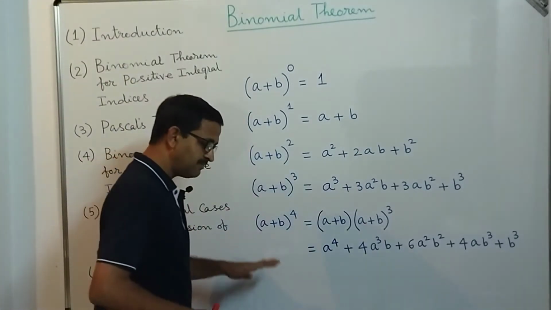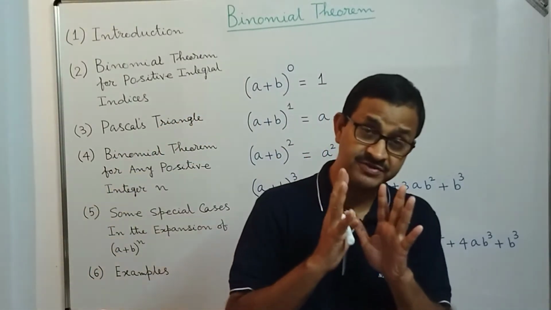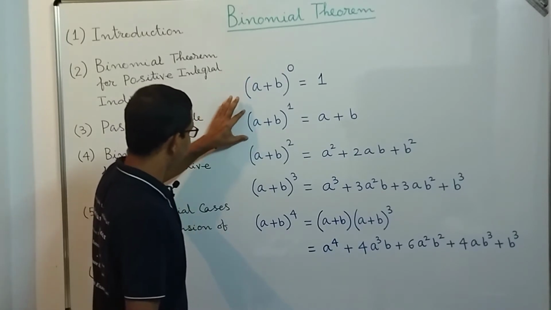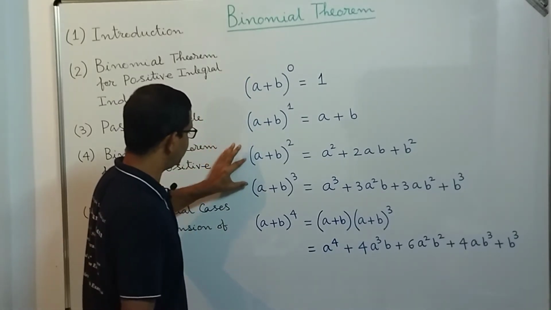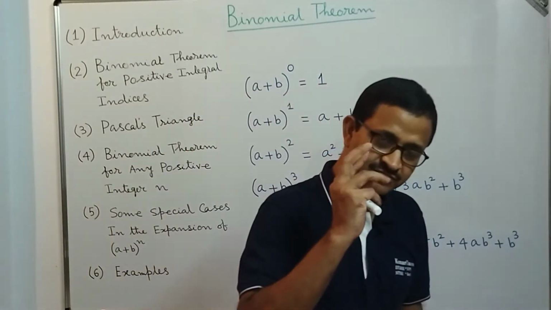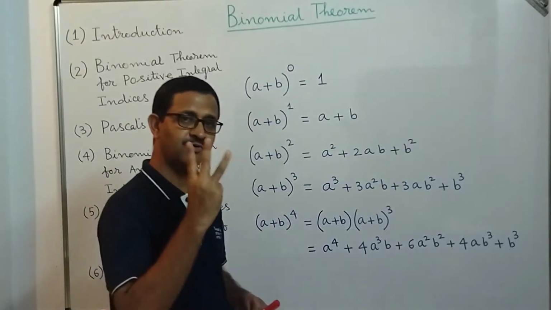Now, there is an interesting part here. There are three important things we have observed. If you observe the expansions of (a + b)^0, (a + b)^1, (a + b)^2, (a + b)^3 and (a + b)^4, you will observe three important things.